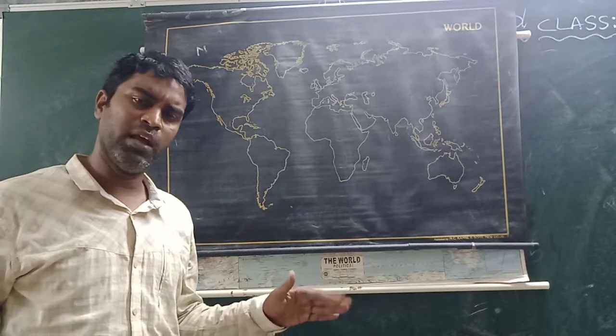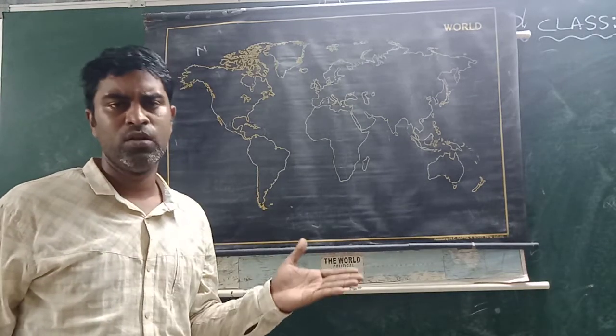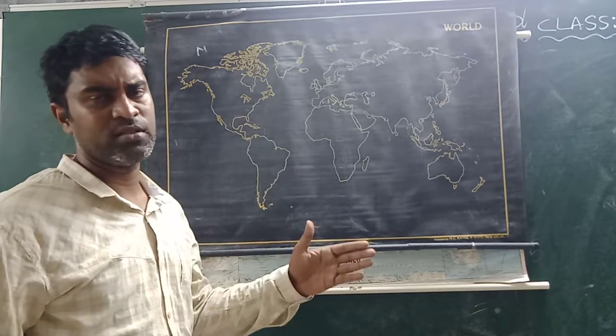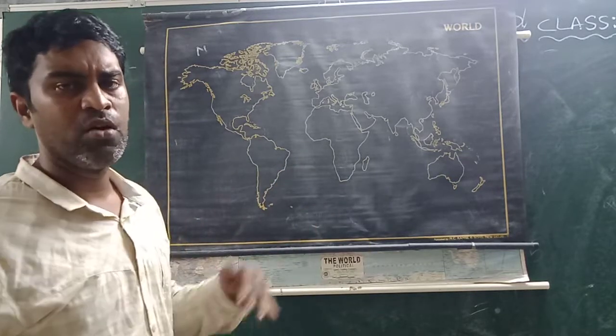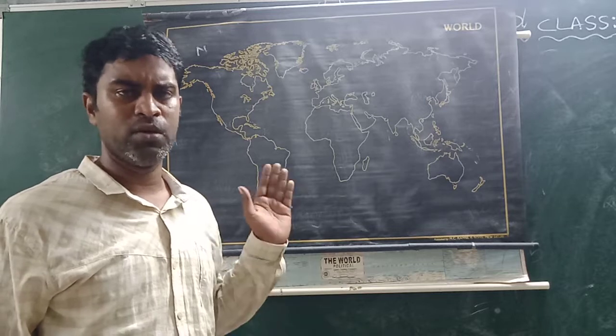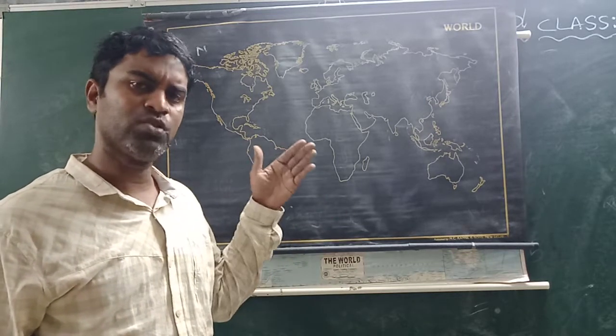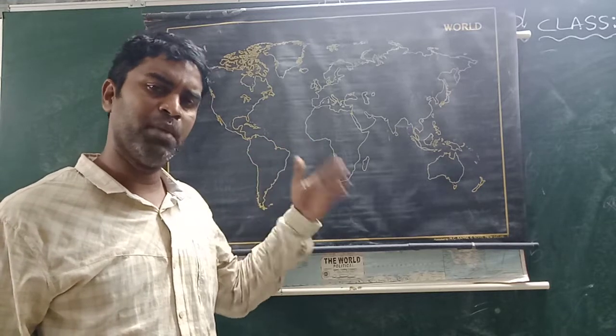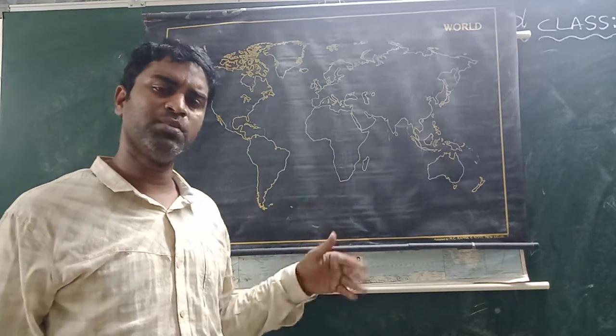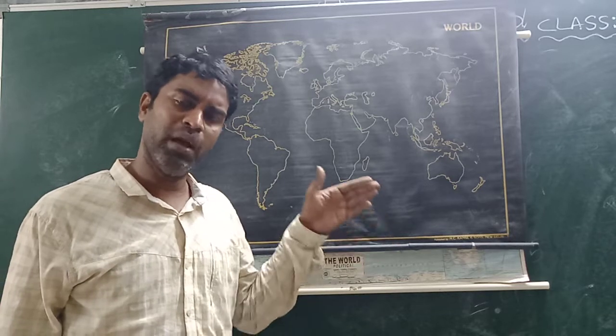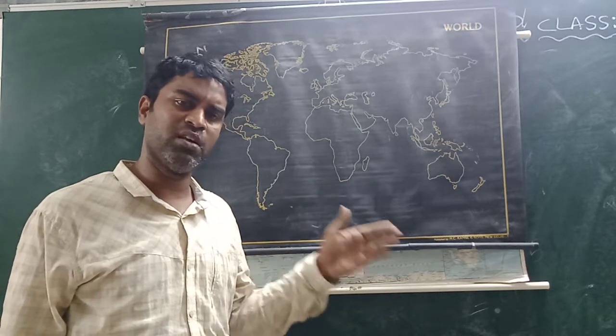This map came from Chinese mapmakers. So who are the earliest mapmakers that we discussed earlier? Babylonians. How many years ago did they prepare maps? 4000 years ago. Next, the earliest mapmakers were Sumerians. The second earliest mapmakers were Babylonians. Sumerians made maps 4000 years ago. Babylonians made maps 2600 years ago.